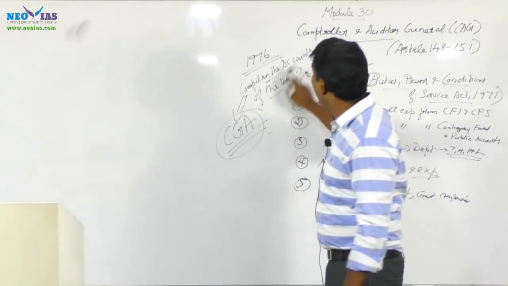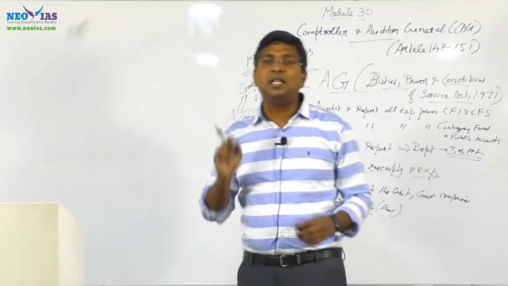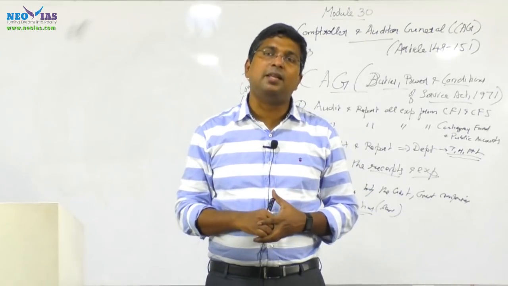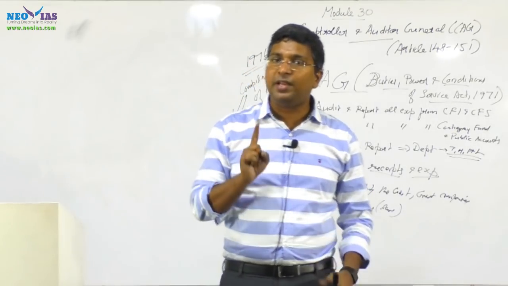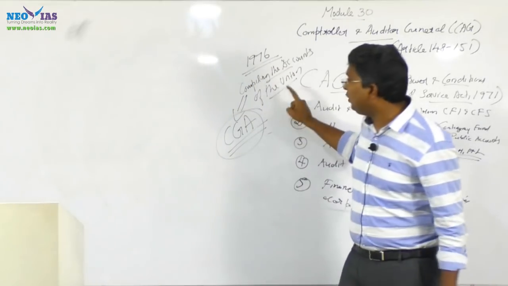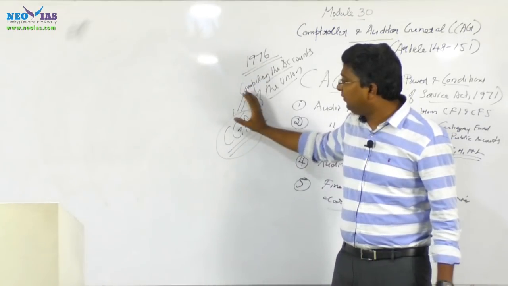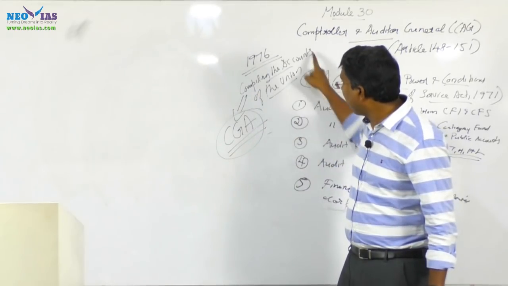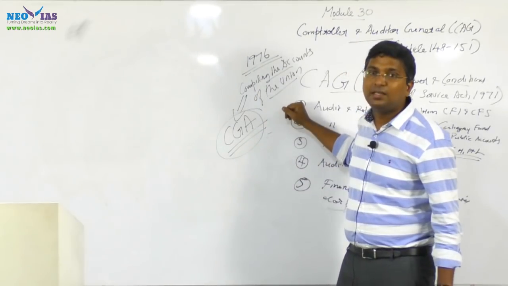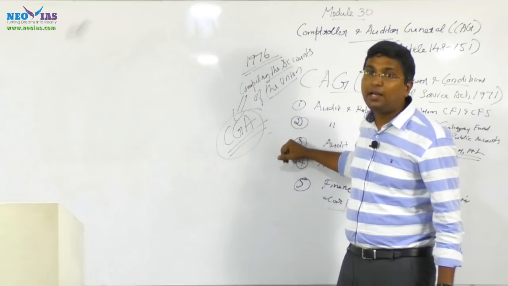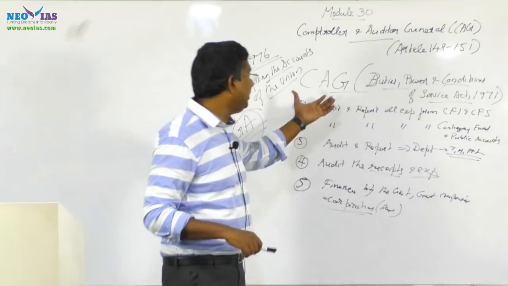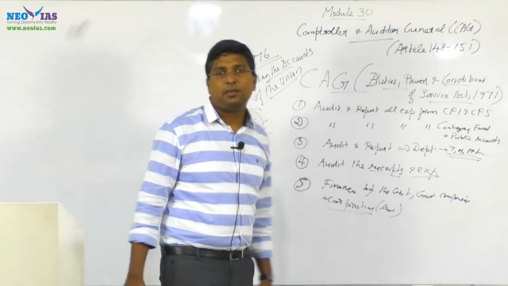But regarding the compiling of the accounts of the state, till now that function is performed by the CAG itself. Be very clear, compiling the accounts of the union is now vested with a different body called the Controller General of Accounts, but compiling the accounts of the state is performed by the CAG itself. So this is very important regarding the changes made in 1976.